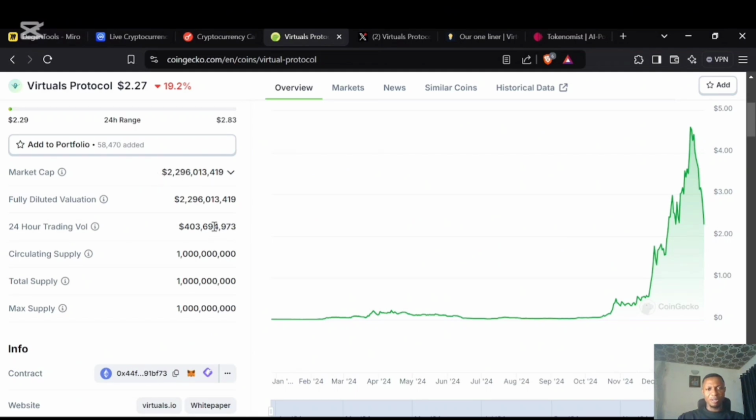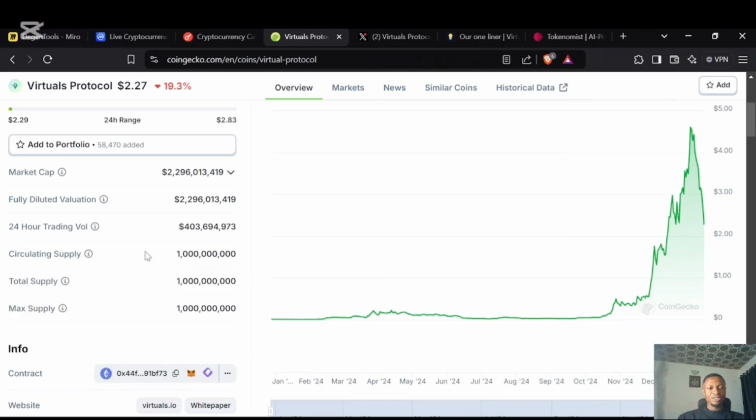I'm not going to buy into that project. If the market cap is $2.2 billion and the volume is $10 million or $1 million, I'm not going to buy into that project because there's no interest in that project. People are not even buying it. It's not even trading so well, and it's not a green flag. It's a red flag looking like a yellow flag. That's what it is for me. But if the volume is very, very high and the market is ranging, it calls for my attention. I'm interested in the project.